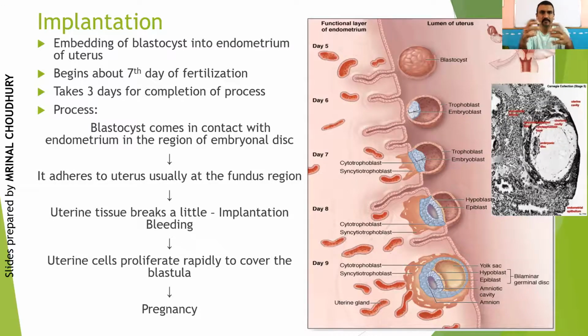Looking back at the time span, we said that in around 72 hours, that is around 3 days, it acquires an 8-cell condition. By 3 to 4 days, it will reach the uterus because it has been moving also. Once it is in the uterus, it will continue to grow within the zona pellucida layer, but slowly, since the cells are increasing in number, there will be pressure on the zona pellucida, right? As a result, the zona pellucida layer will rupture, and the blastocyst will come out of it.